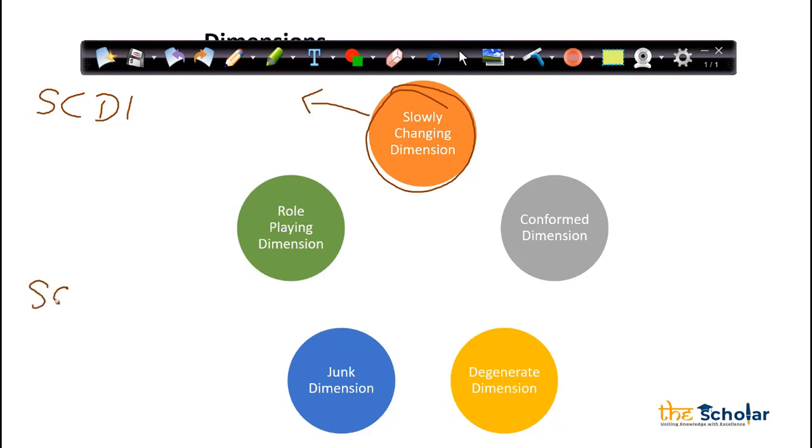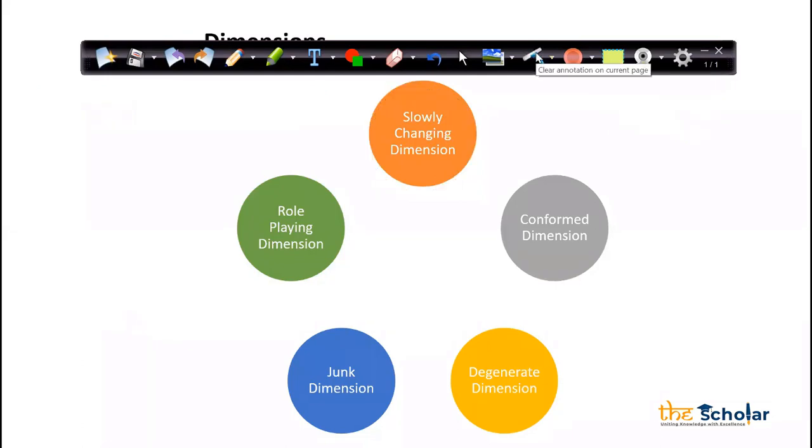Slowly changing dimension 2, known as SCD2, and third is slowly changing dimension 3, known as SCD3. Now, what are these SCD1, SCD2, SCD3? Let's try to understand this. Very, very important. In an interview they will definitely ask.